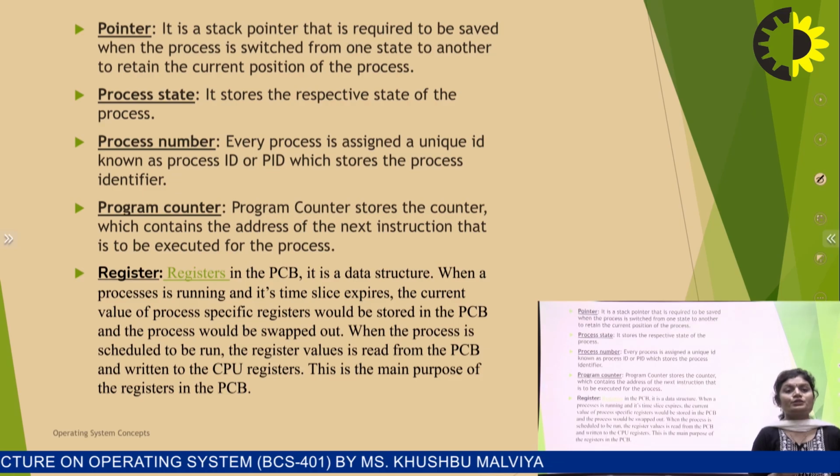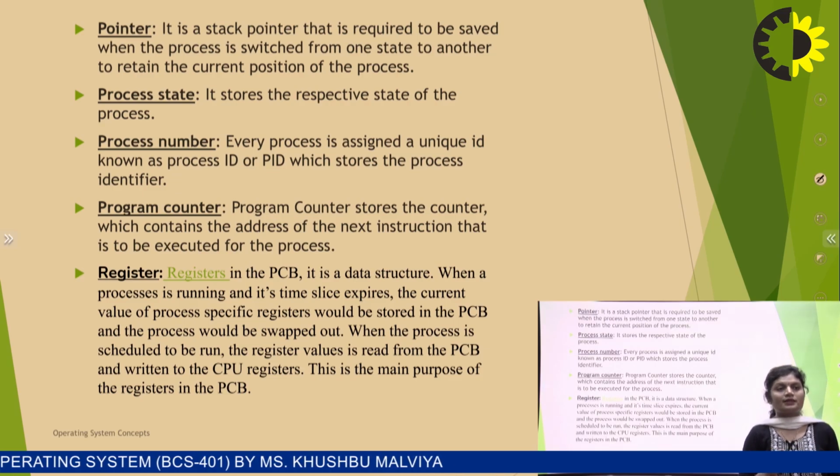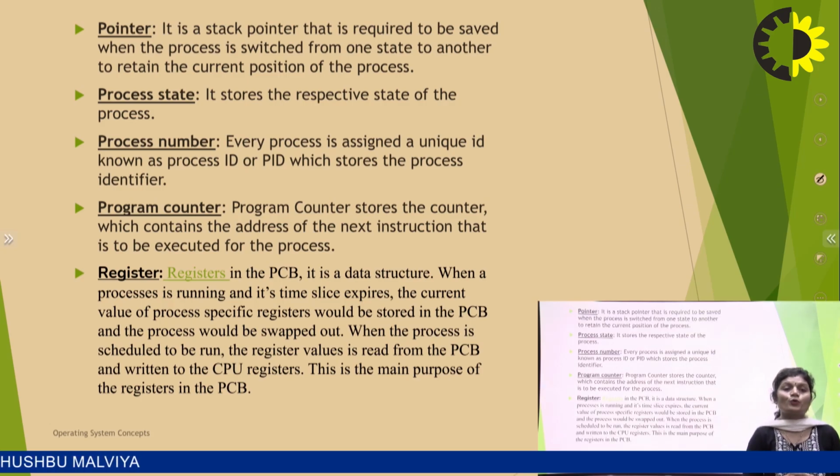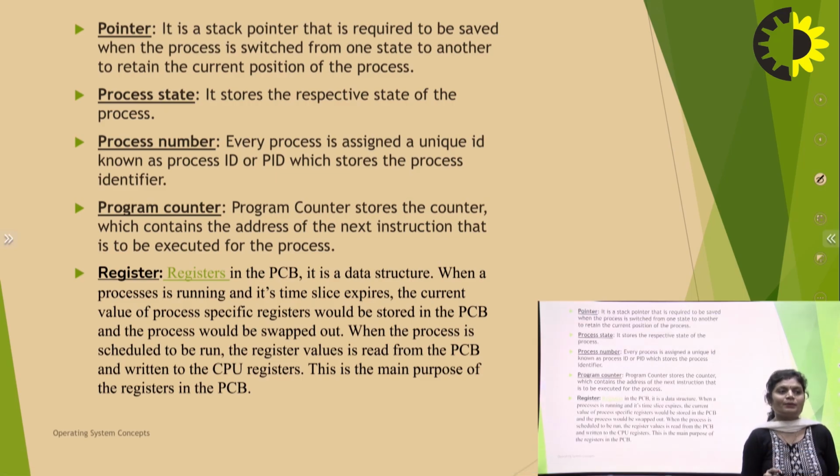Registers in the PCB are a data structure. When a process is running and its time slice expires, the current values of the process's registers are stored in the PCB and the process is swapped out. When the process is scheduled to run again, the register values are read from the PCB and written to the CPU registers. This is the main purpose of the registers in the PCB.